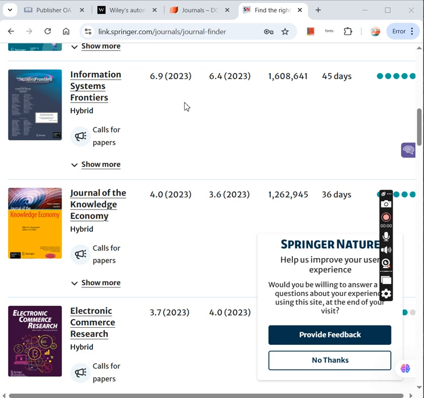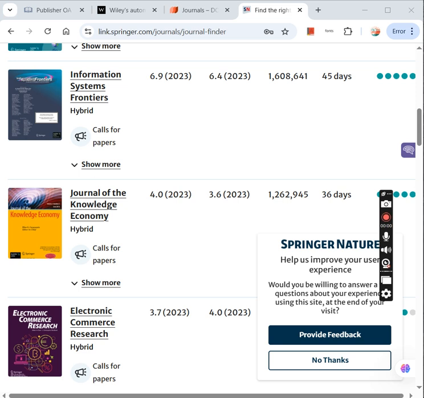Okay, then there is another method, that is the editorial board. Editorial board members usually get this discount. Editorial board members are very important for the journals, so the journals offer discounts on APCs to their board members, as a way to show them appreciation and to value their services.